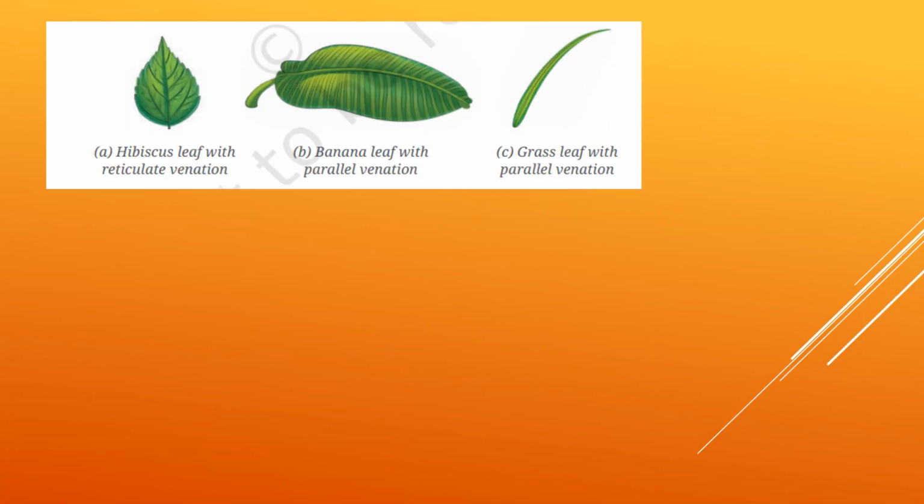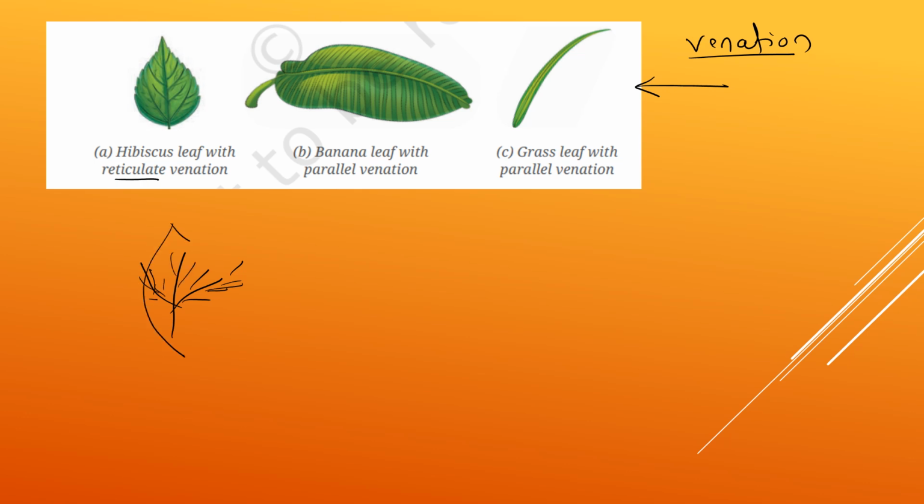Now a little bit advanced, we have to gather the information for our CTET exam. Most of the time questions come from this area, which is very important: venation in leaves. On the screen you can see types of leaves. Hibiscus leaf with reticulate venation. Reticulate means net-like structure. You can see the veins on the leaves. This center is said to be the midrib.